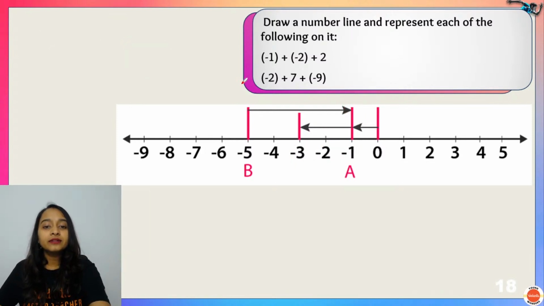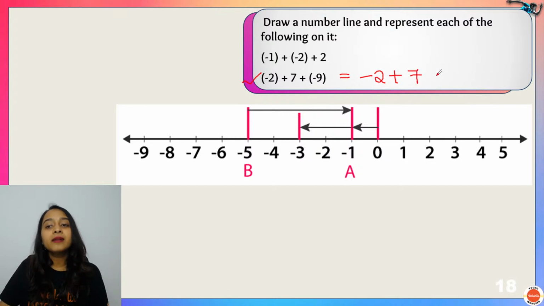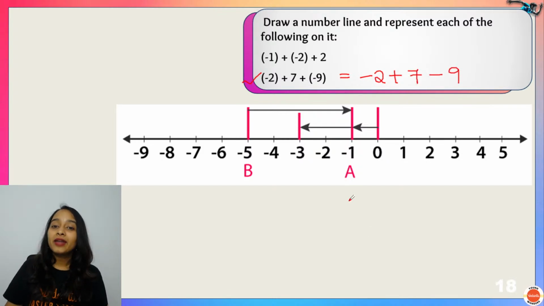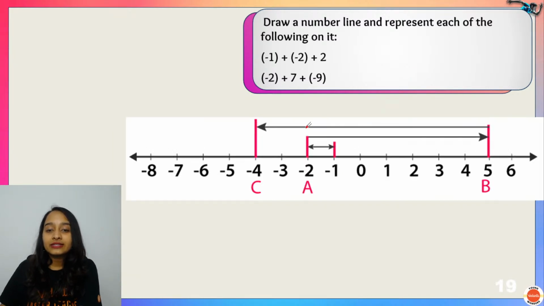Now let's talk about the second one here. So minus 2 plus 7 minus 9. So where will we stand here? We are going to stand at minus 2. Minus 2 plus 7 minus 9.